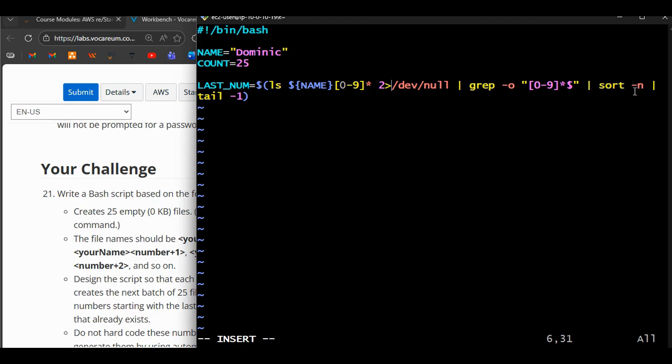Sort them numerically. And after you have sorted them, what you are supposed to do is pick from descending order the last number. So that becomes the last number. As simple as that. Now let's move on. The next thing we want to do is to see if no file exists, then you can start at 0. So we have made a name, we have indicated the last number.